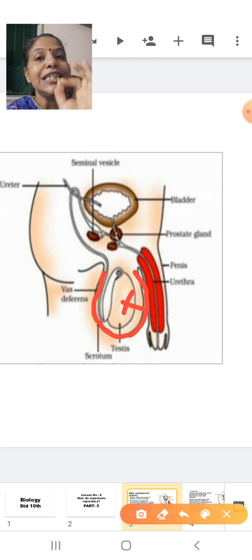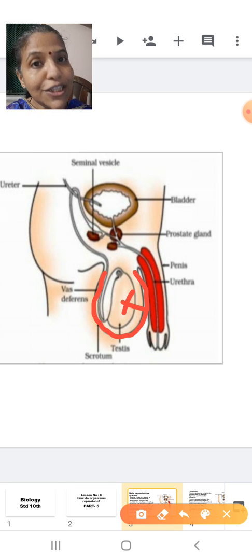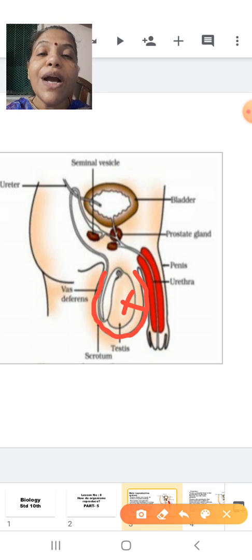Now the testis is present extra-abdominally in a bag-like or sac-like structure which is called the scrotum, because for the formation of the sperm we require a body temperature lower than 37 degrees Celsius. Now, our body temperature is 37 degrees Celsius. In this constant 37 degrees Celsius, there cannot be production of sperm. Production of sperm requires a temperature lower than our body temperature.